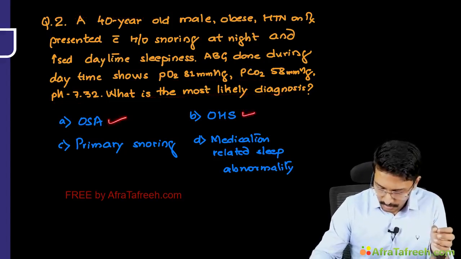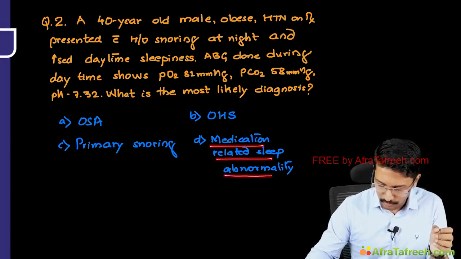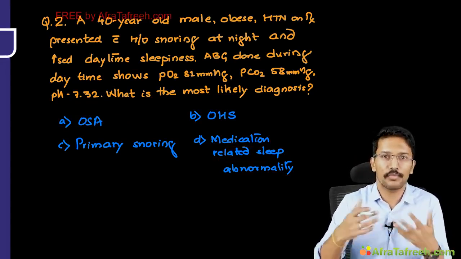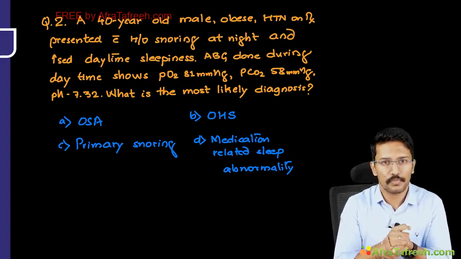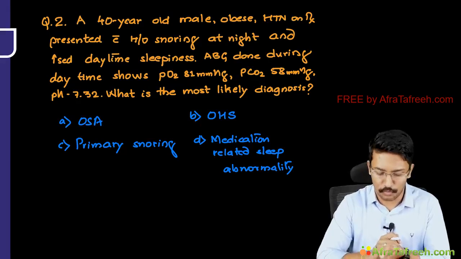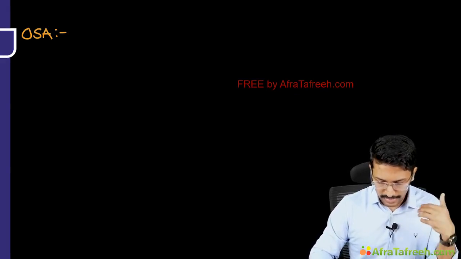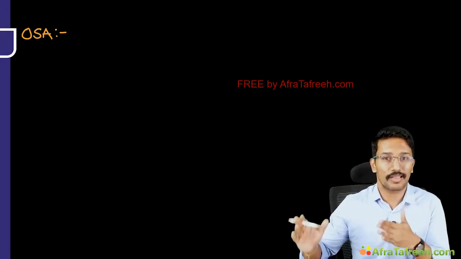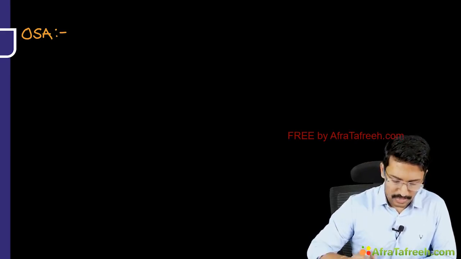Obstructive sleep apnea, obesity hypoventilation syndrome, primary snoring, or medication-related sleep abnormality. So what do you think is the answer here? This is probably the most important question, or take-home message this question carries, for NEET SS. Again, if you're able to answer, well and good. If not, we should be able to answer this question at the end of this video module. So what we will do now is take up these sleep disorders one by one. As we go along, we will try to understand the key pathophysiology and how it is different from other closely related differentials. So the first entity we're talking about is obstructive sleep apnea.